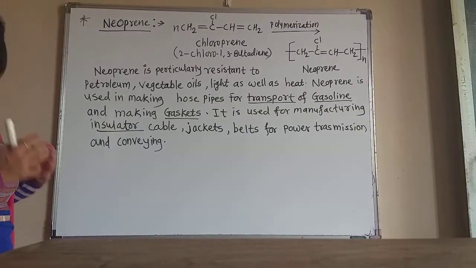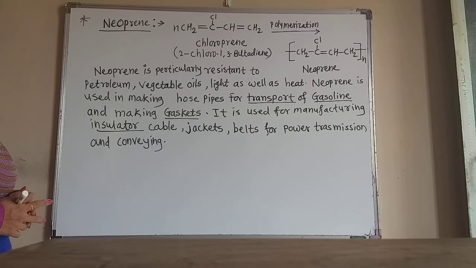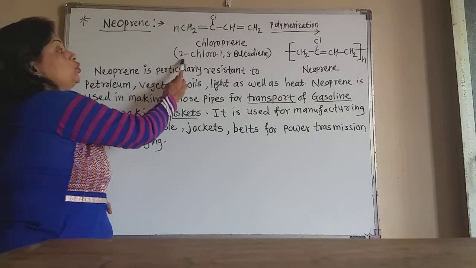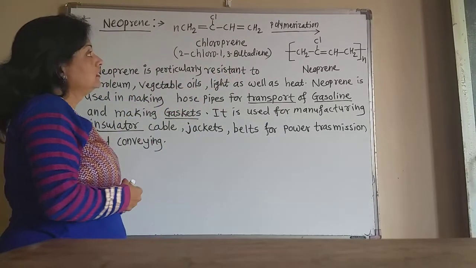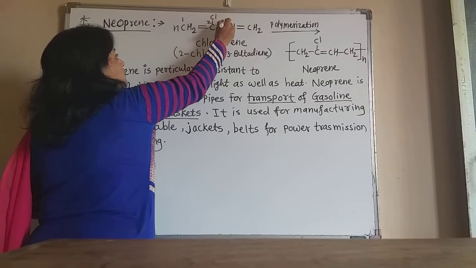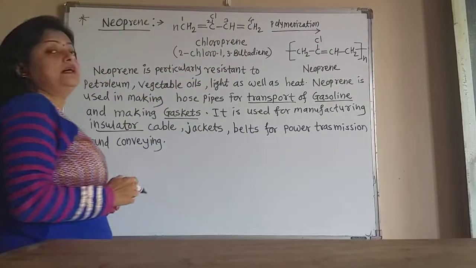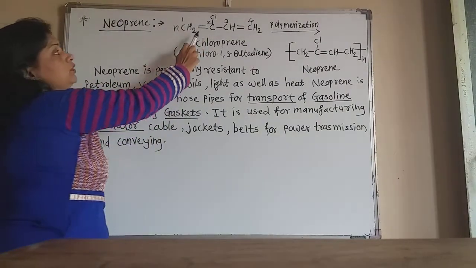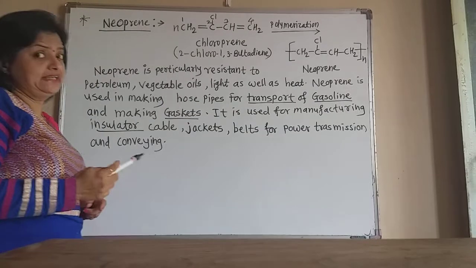The monomer for that is chloroprene, which is 2-chloro-1,3-butadiene. Let us number: this is 1, 2, 3 and 4. On the second carbon there is the chlorine atom, and there are two double bonds here, so it is a diene.